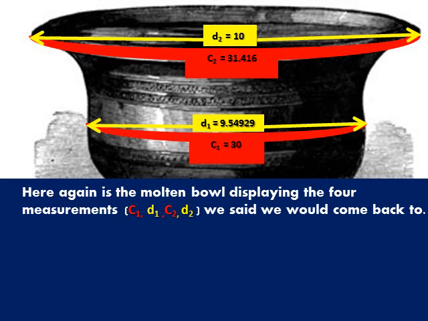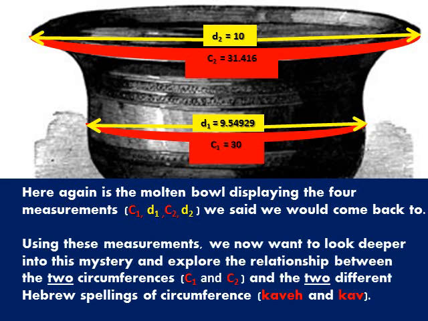Here again is the molten bowl displaying the four measurements we said we would come back to. Using these measurements, we now want to look deeper into this mystery and explore the relationship between the two circumferences, C1 and C2 labeled above, and the two different Hebrew spellings of circumference, kaveh and kav. To do this will require a bit of math, so please bear with us.